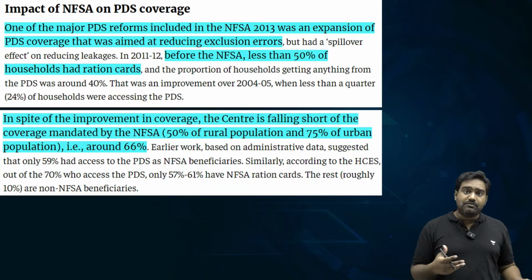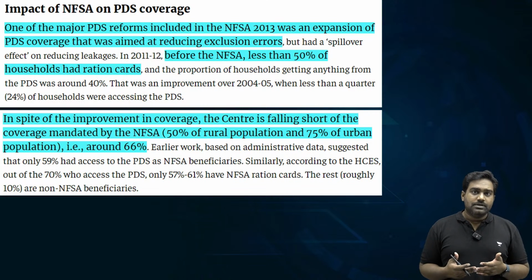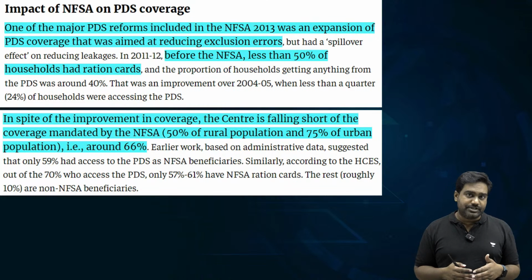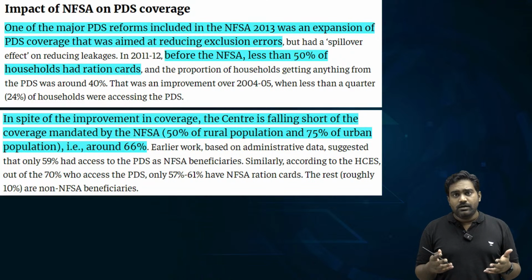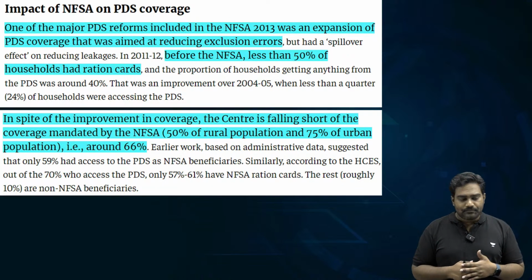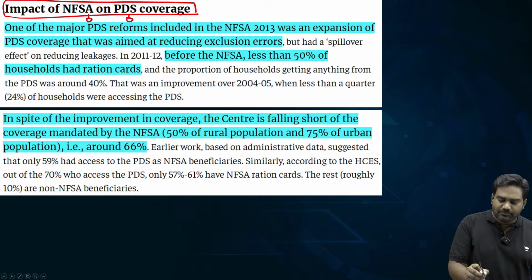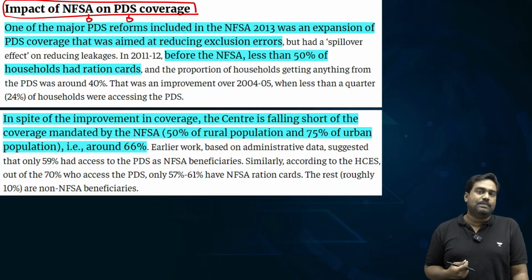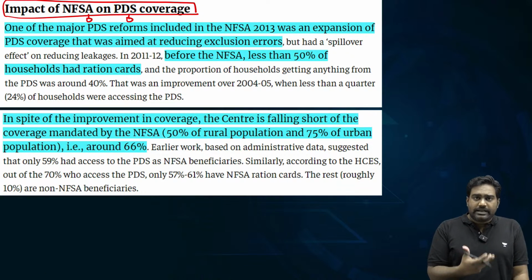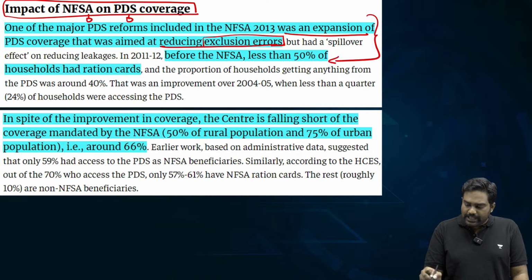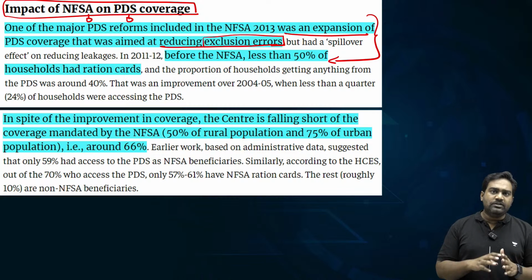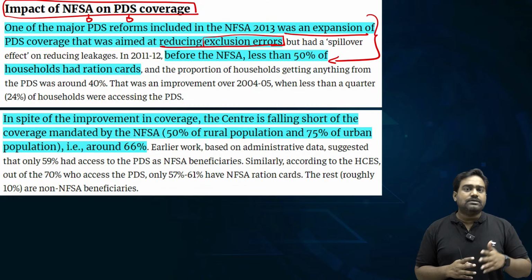But some states have outperformed the national average. Several states have brought down the leakage to single digits, thus marking a significant improvement in the delivery of essential services like food delivery and food security. So the writer is very clear that the National Food Security Act did have a big impact in improving the efficiency of PDS. For example, the recognition of right to food as a legal right led to the expansion of coverage to remove any exclusion error, because previously only those with ration cards would be provided the benefits of PDS.